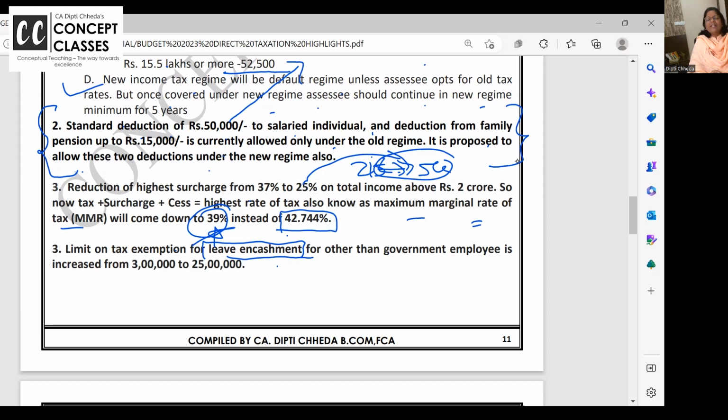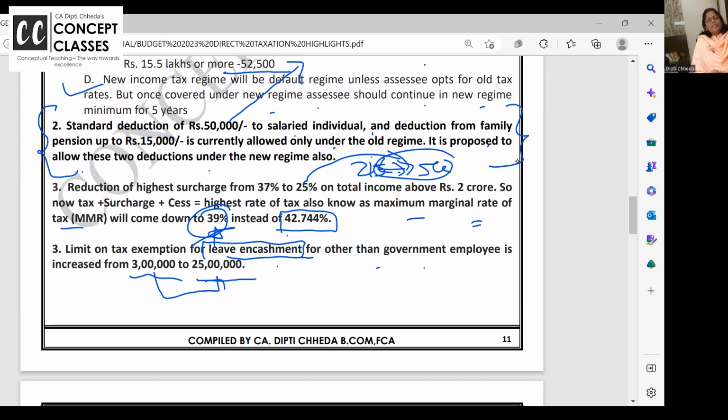I'm not going into detail on that. But when you calculate how much leave encashment the employee is receiving and how much will be exempt, the government limit till last year was 3 lakh, which is now increased to 25 lakhs. Now let me tell you, no books will clarify this, but practically this is a pitfall many times in exams and on the practical side. Leave encashment limit earlier was 3 lakh. Now from this year, up to 25 lakhs, non-government employees getting leave encashment will be exempt.